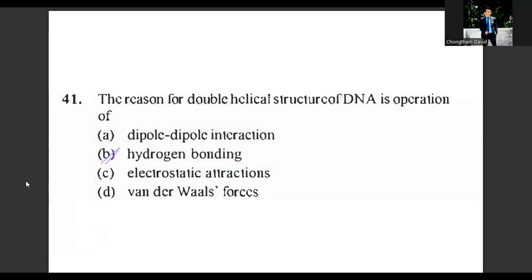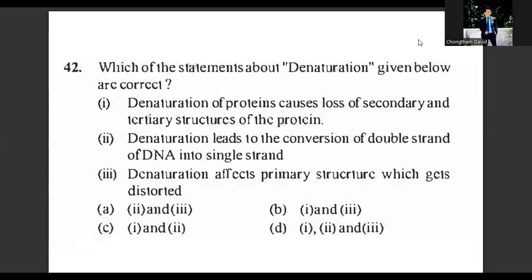Question number 42. Which of the statements about denaturation given below are correct? So read the question correctly and identify, sort out the answer. Denaturation of protein causes loss of secondary and tertiary structure, not the primary. Okay, that is very important. This is correct. Denaturation leads to conversion of double strand to single strand. Correct. Denaturation affects primary. This is wrong. So option 1 and 2 is correct. Option 1 and 2 corresponds to C. So for question number 42, the correct answer will be option C.